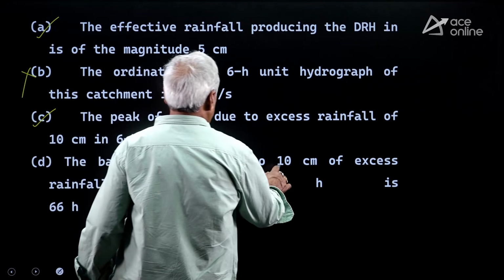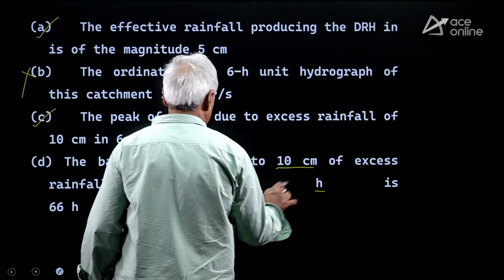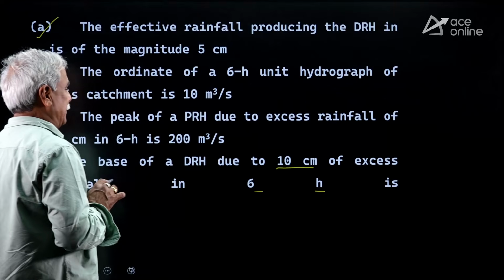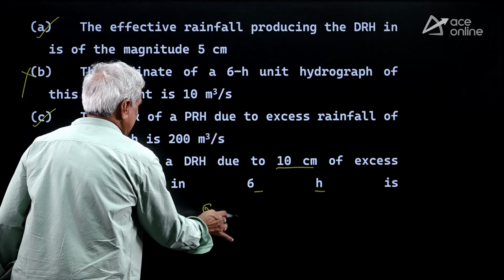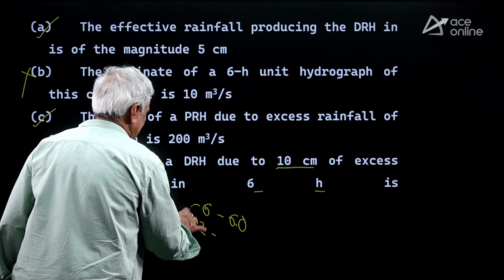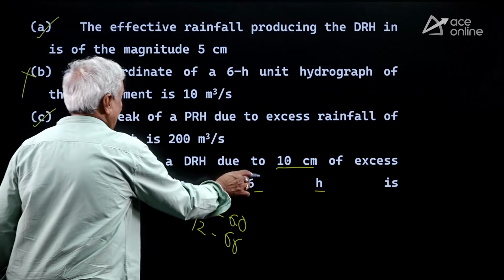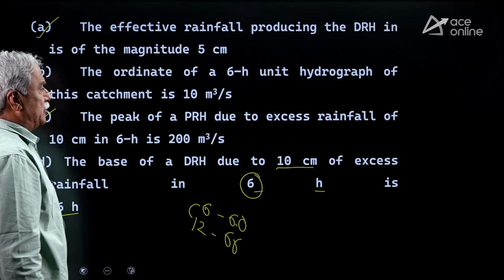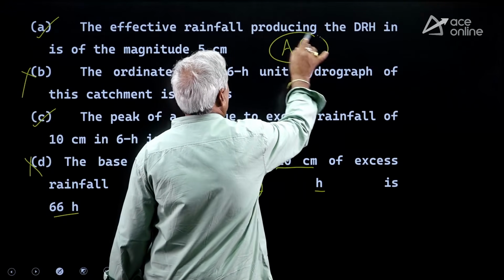Even though effective rainfall changes, if the rainfall duration is not changing, then your value of base period will remain constant. Therefore, for 6 hour it is 60. If it is a 12 hour rainfall, 60 plus 6 difference, 66 you get. So this you will get when it is 12 hour, but not 6 hours. So D is wrong. B is wrong, D is wrong. The correct option is A and C, my dear friends.